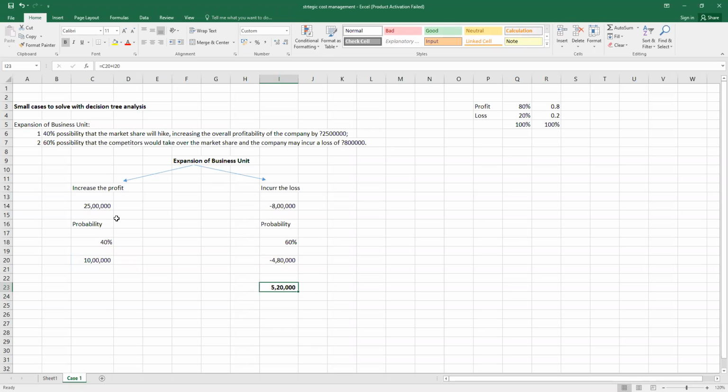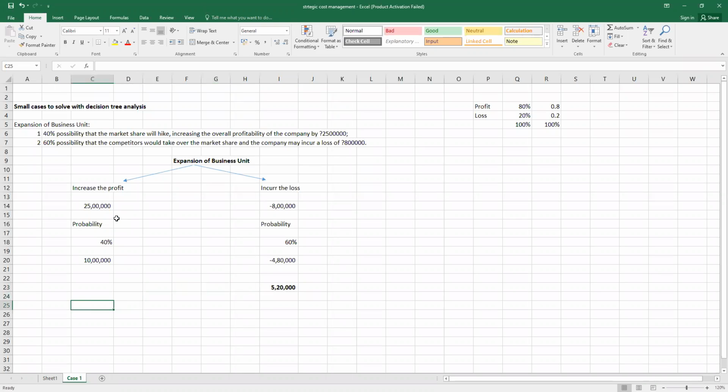So guys, this was the case which was asked for only 1 mark in the problem as a part of MCQ. And here we have applied the concept of decision tree analysis and probability to understand whether we will go for the expansion or not.